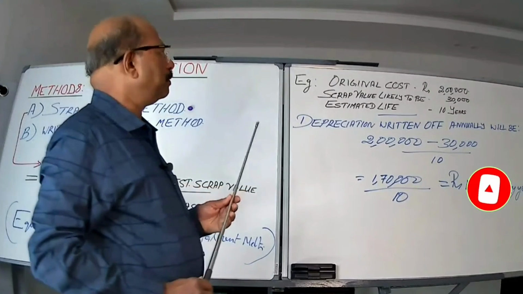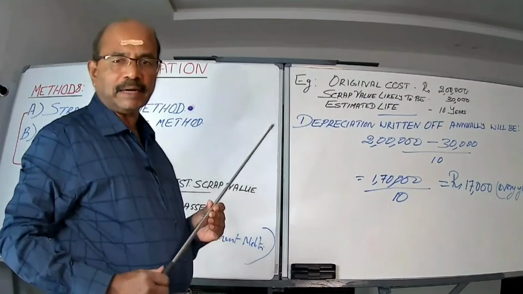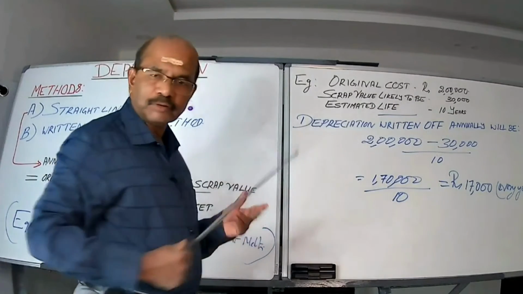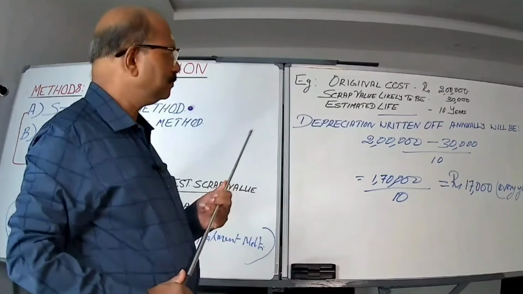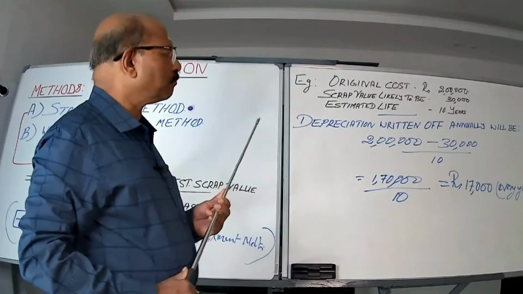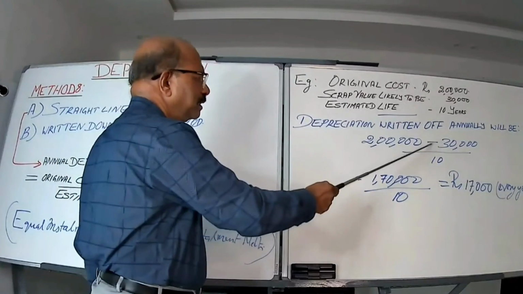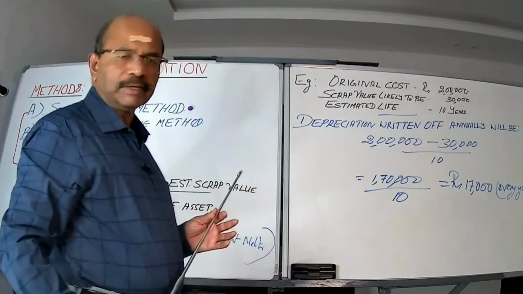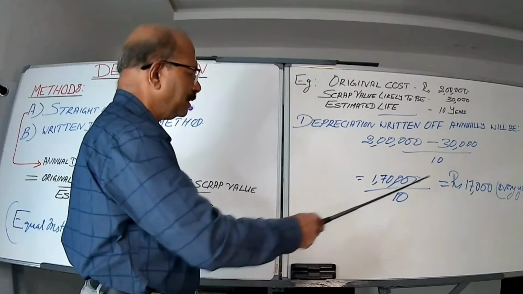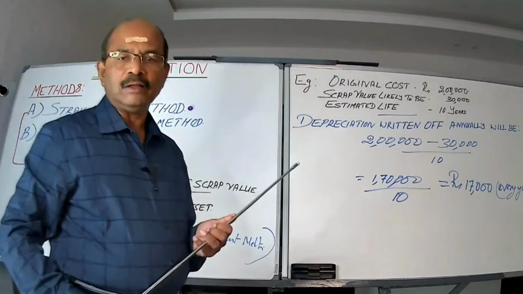Scrap value likely to be 30,000. That is nothing but estimated scrap value. And I am estimating a life of 10 years for the particular machine. So the depreciation written off annually will be simple: 2 lakhs minus 30,000 divided by 10. So things are very clear. That means 1,70,000 divided by 10. That means rupees 17,000 a year.